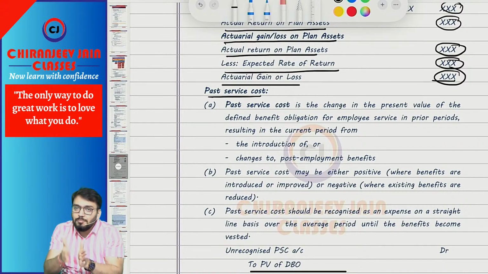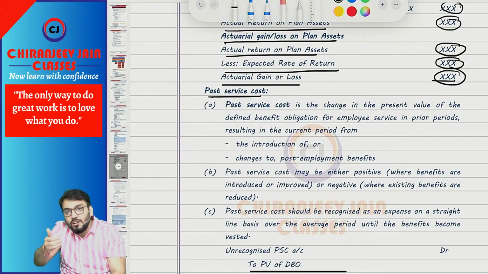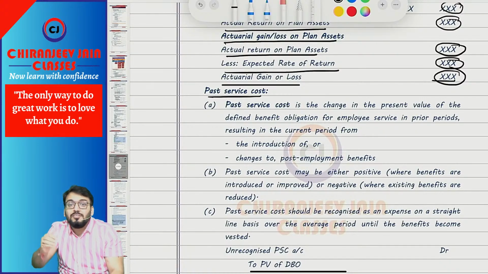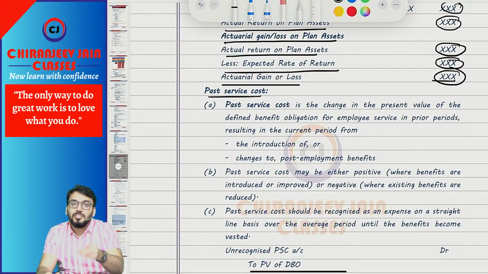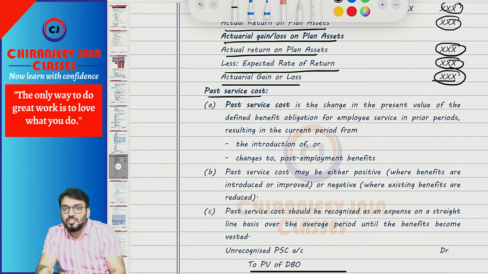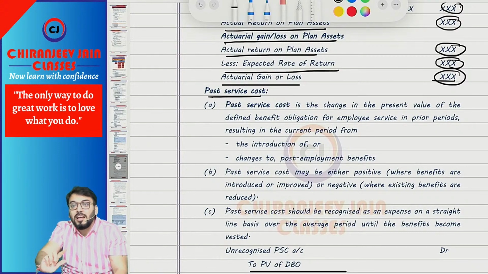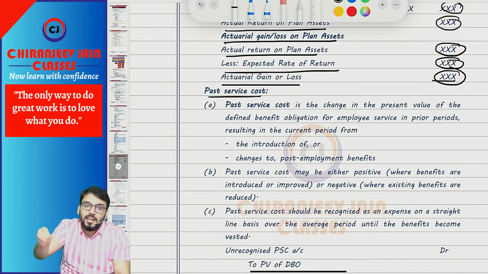Any past service cost for a vested plan, meaning the plan is already vested, means the condition has been satisfied. Suppose they have given that the minimum service should be 5 years and some of the employees have already completed 5 years of service. So for those employees, for whom the plan is already vested, past service cost will be recognized to PL immediately.